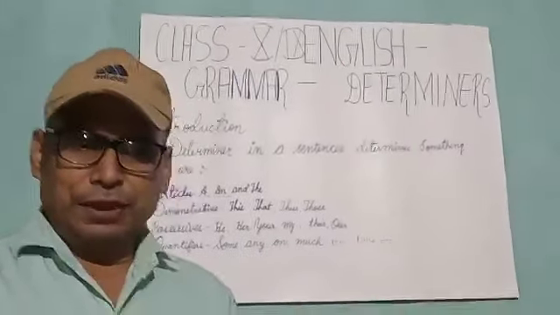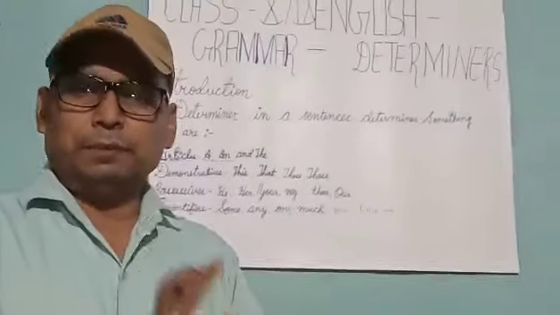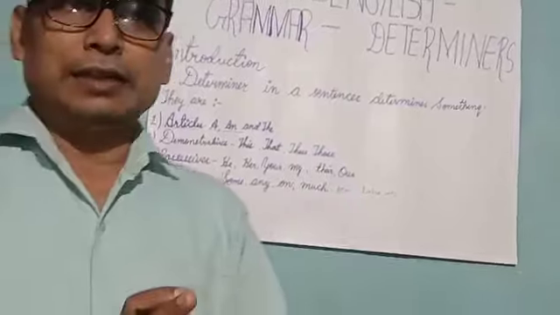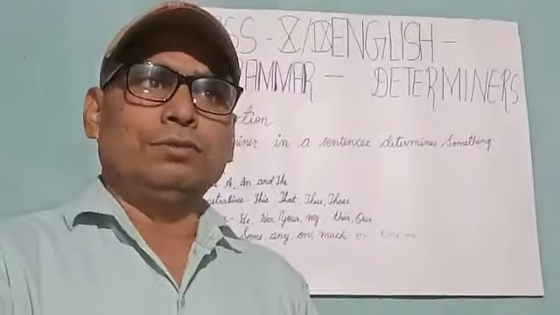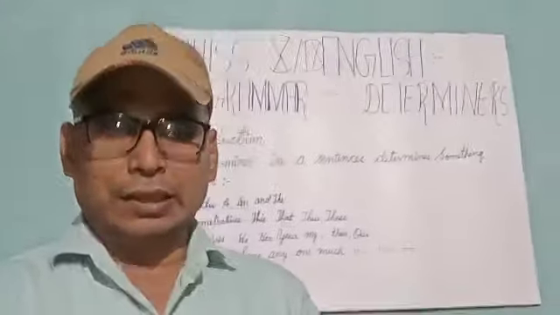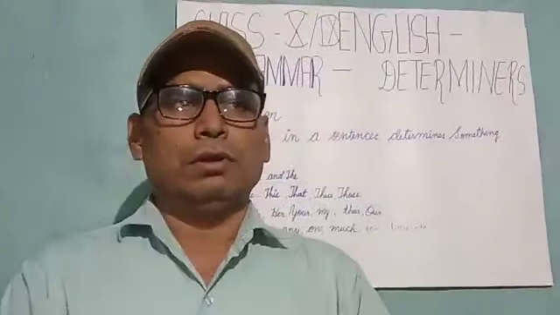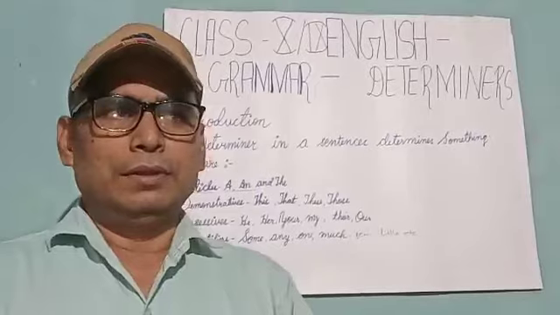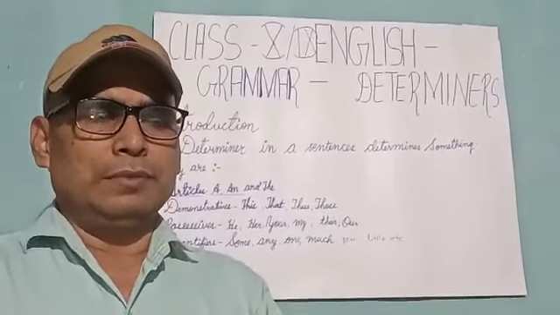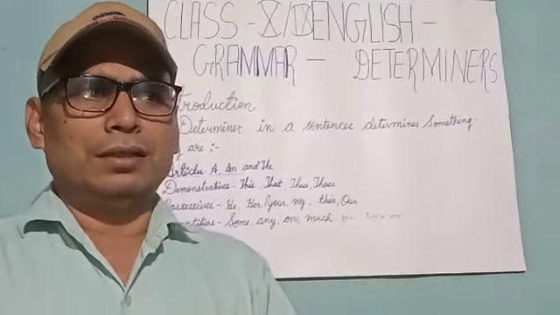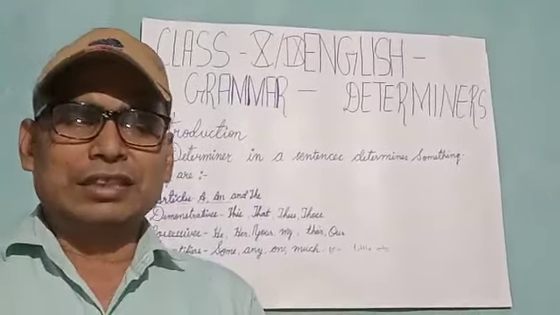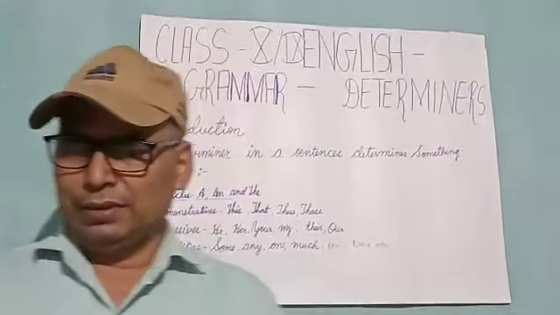Two major differences are there. The first one is that an adjective qualifies a noun or pronoun. It adds something to the status of the noun or pronoun, while determiners never qualify any noun or pronoun. They just give the signal of its arrival.